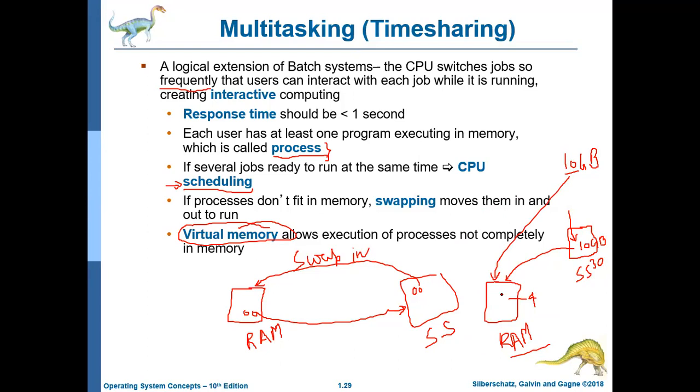While moving forward, as you are watching the movie, your back portion of the movie will be copied back to the secondary storage, or you can say discarded. It will be deleted from the RAM. Now your next content, which is going to be played in the next 30 minutes or next 20 minutes, will be again copied from the secondary to RAM again and again. So you will watch your complete movie like this only.